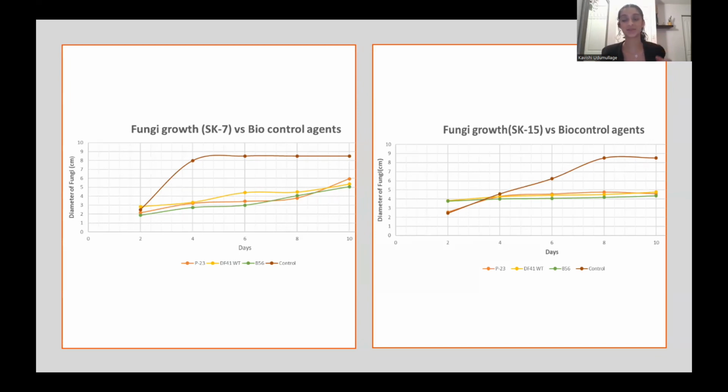Now, I obtained similar results for each graph, so I will just give you a brief overview of each. For the SK7 fungi, the biocontrol agents all maintained a similar diameter growth throughout the 10 days, ranging between 4 to 5 centimeters. And as you can see, the control maintained the same diameter growth as in the last strain, which was 8.5 centimeters, the full extent to which it would be able to grow.